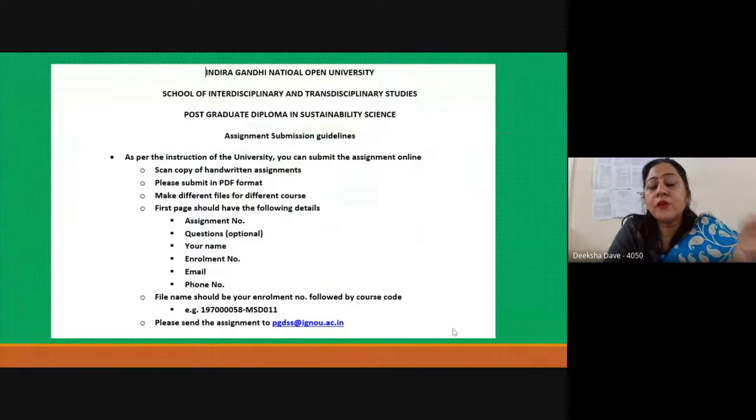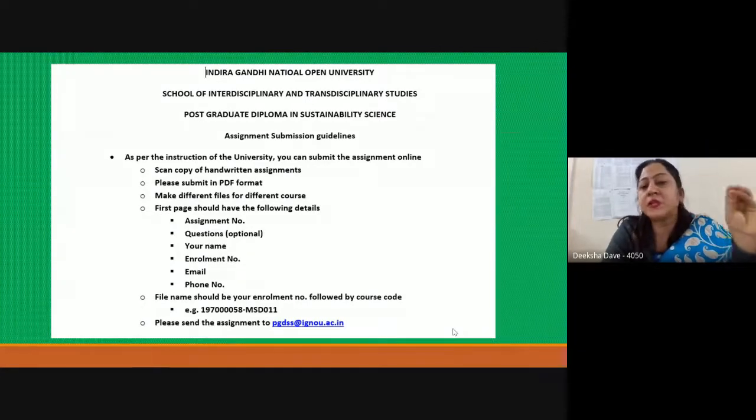Now, how you have to submit, what you have to write, how much you have to write, and what information does it contain. So mostly there are 4 questions in each course, and you must follow the word limit. It should not at all be copied from the study material. We try to give the assignments in such a way that it gives you time to reflect, so that you are able to reproduce the information which you have gained through the counseling sessions. However, this practice should be avoided, that you are copying from the study material or from elsewhere.